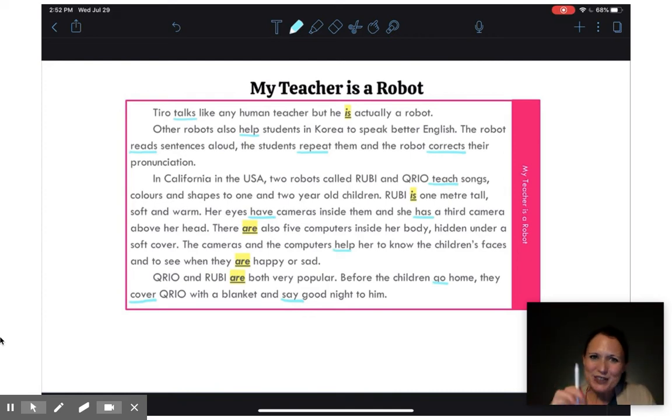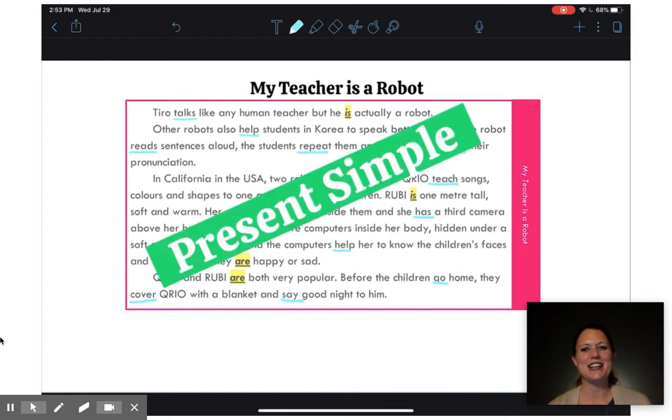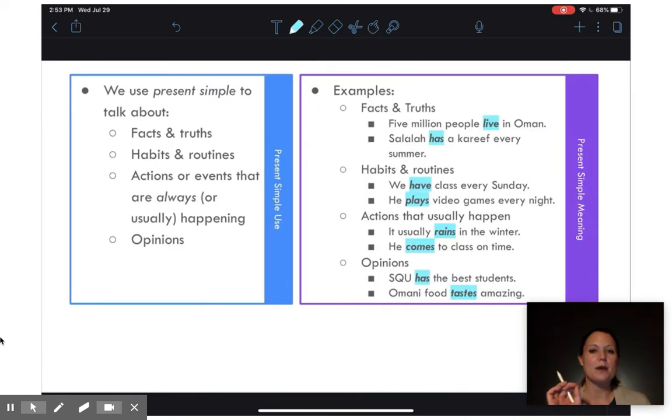So, looking at these verbs in my article, I want to ask you, what tense did the author use? This should be pretty easy. I already gave you the answer. That's right, it's present simple. But why? Why did the writer use present simple verbs? And to answer that, we need to look at the use and meaning of present simple.